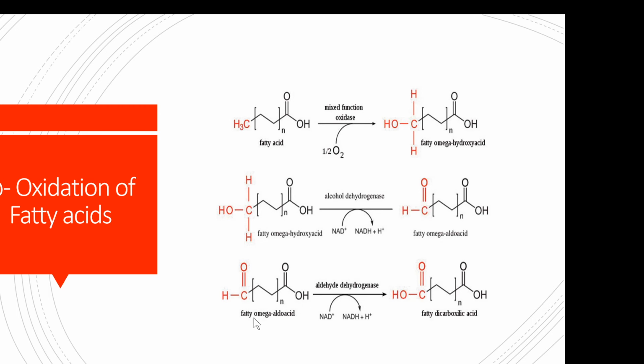Then this fatty omega aldo acid will be acted upon by aldehyde dehydrogenase to be converted into a dicarboxylic acid. This dicarboxylic acid will undergo beta oxidation to form suberic acid, which will be converted into succinic acid and adipic acid. Finally, they will be excreted in urine.